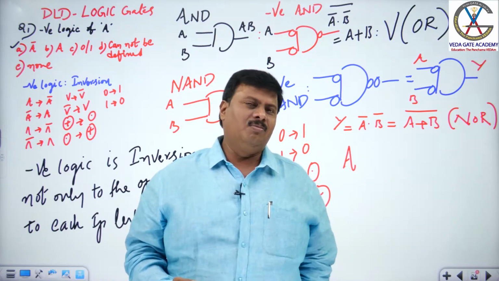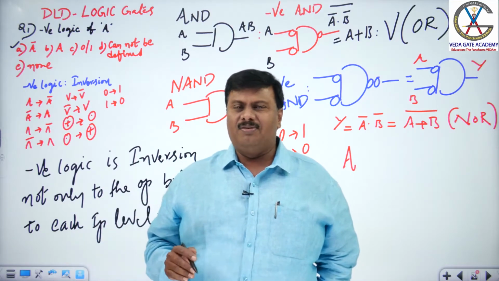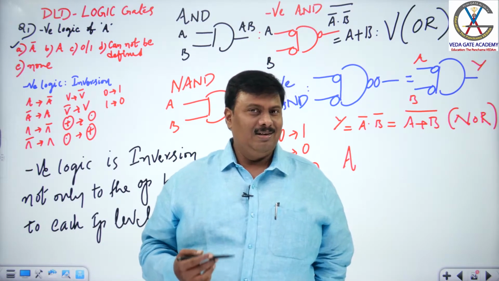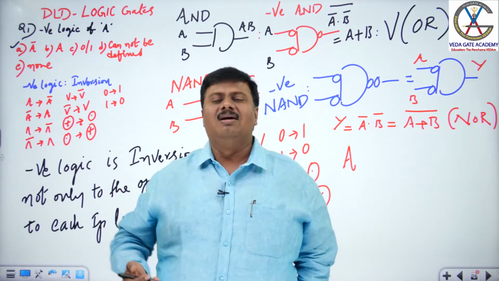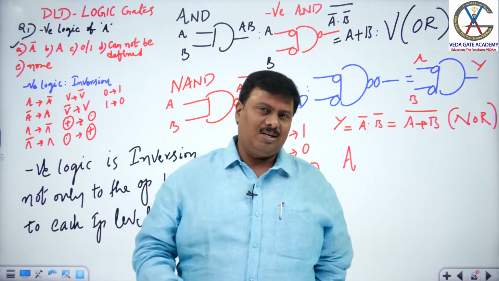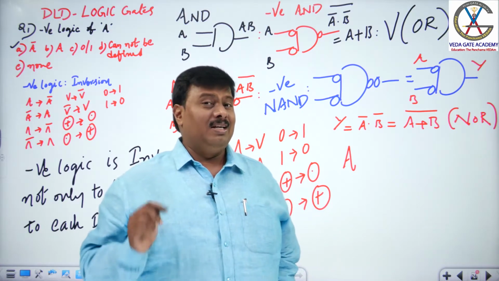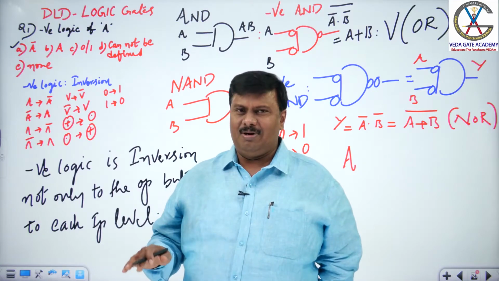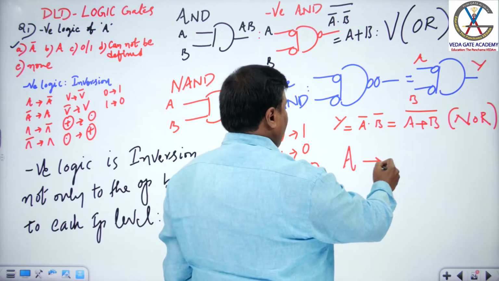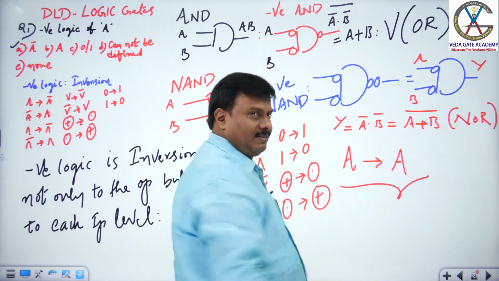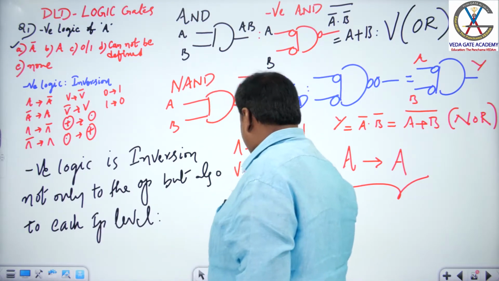And here, one more boundary condition to solve the questions related to negative logic. Negative logic is not applicable for undeclared variables like A, B, C, alpha, beta, gamma, theta, alpha bar, beta bar, A bar. The variable whose value is not declared, it could be 0 or 1, where negative logic will not be applicable. A remains as A, A bar remains as A bar, alpha remains as alpha, beta remains as beta. In that case, the answer for this question, A remains as A in negative. And which option is suitable? I hope option B is the suitable option for this question.